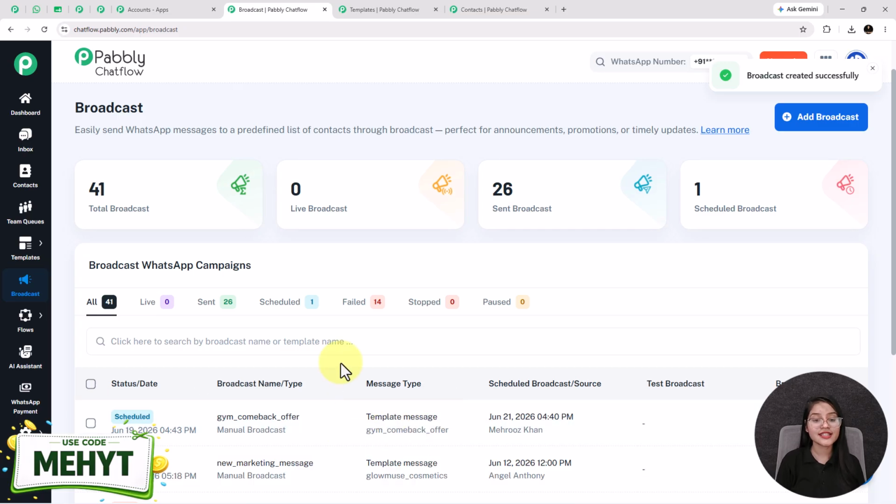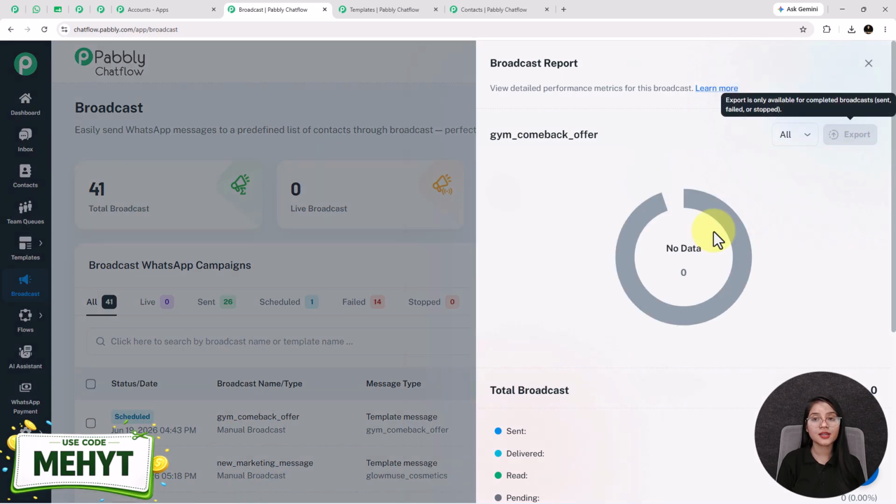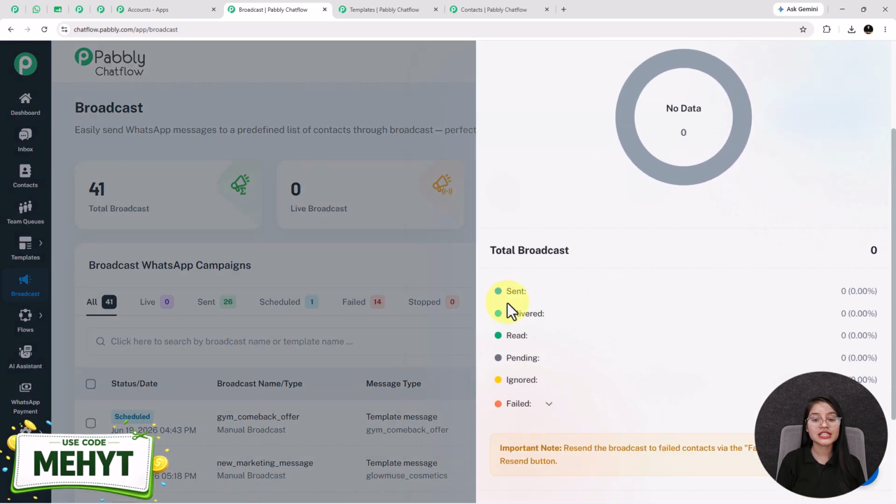So that's it. This is how easily you can create a WhatsApp broadcast campaign by using Pabbly Chatflow. You can also view the stats of your broadcast by clicking on this button and export the report from here. You can also see the status of sent, delivered, read, pending, and ignored here.